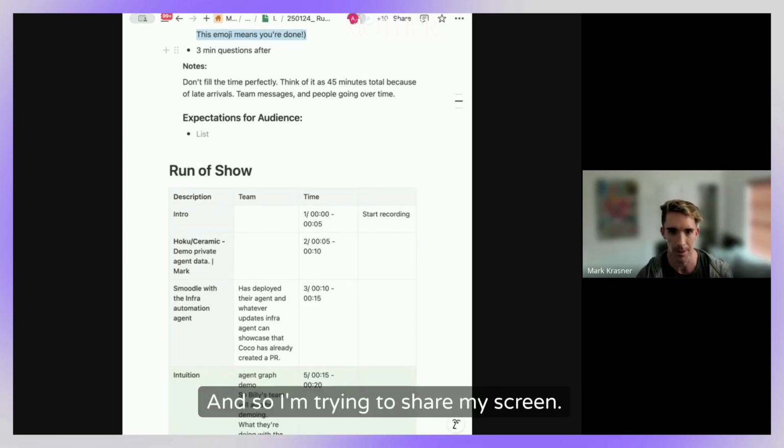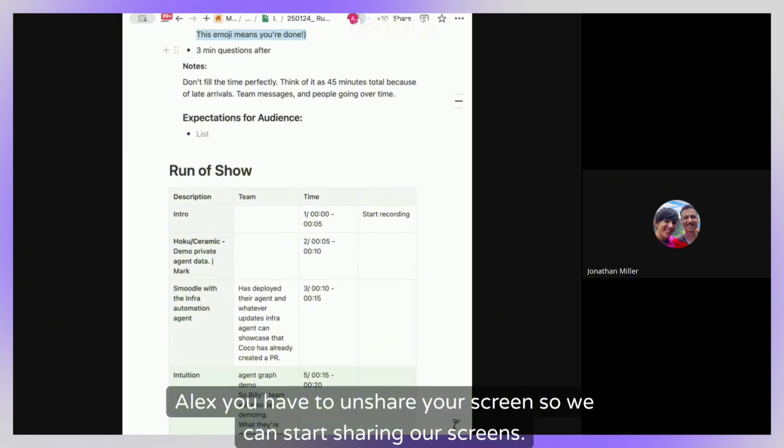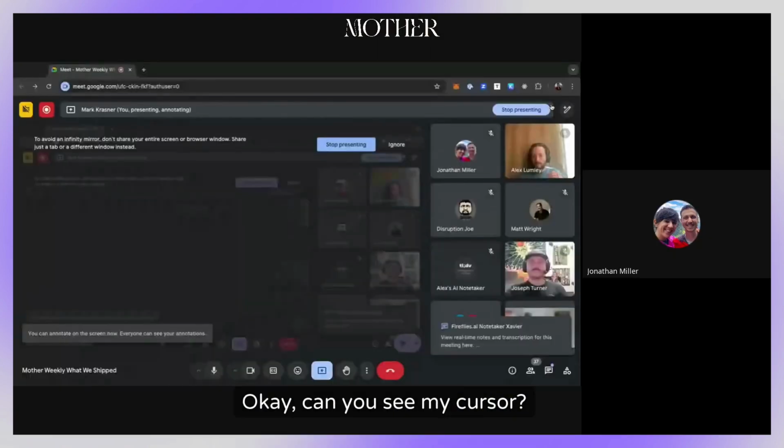And so I'm trying to share my screen. Let's see. Alex, you have to unshare your screen so we can start sharing our screens. Okay.